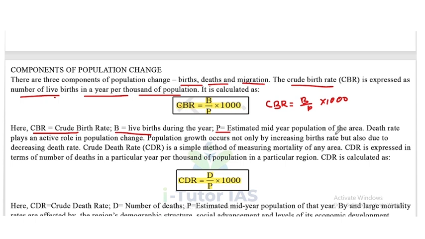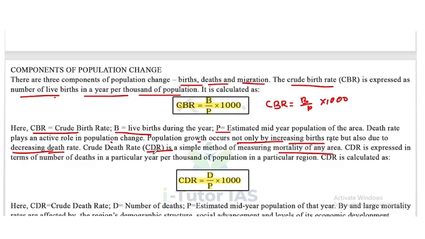Now, what is death rate? The death rates are also playing an active role in population change. Population growth occurs not only by increasing birth rates but also due to decreasing death rates. So the crude death rate, that is CDR, is a simple method of measuring mortality of an area.